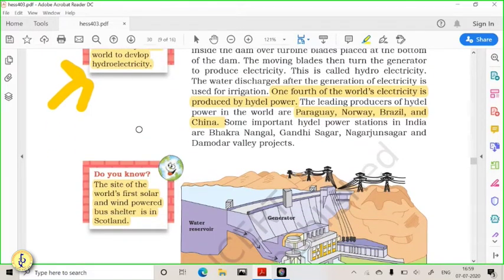Okay. The site of the world's first solar and wind power was developed in Scotland. Okay, above the United Kingdom there is Scotland. So there first wind and solar power was developed.